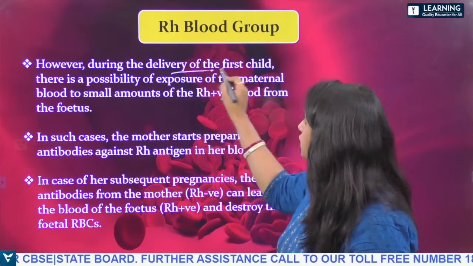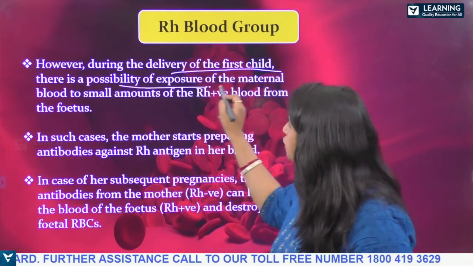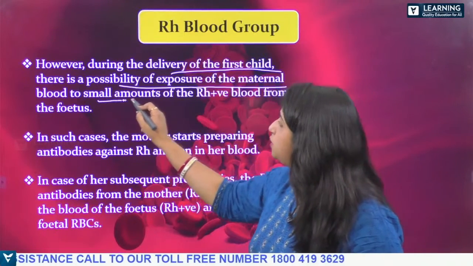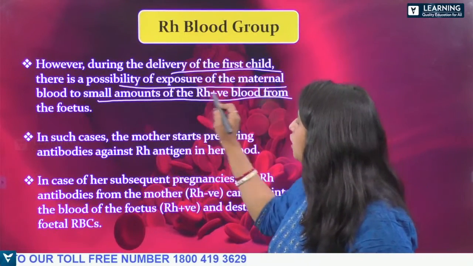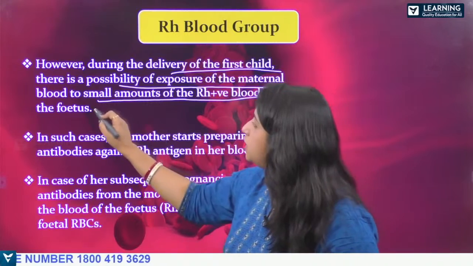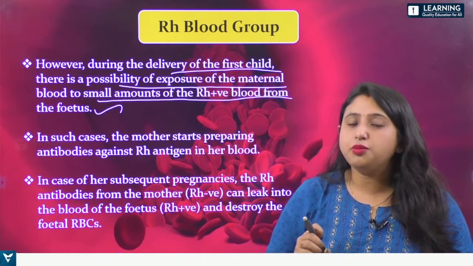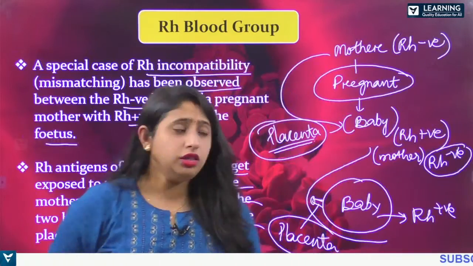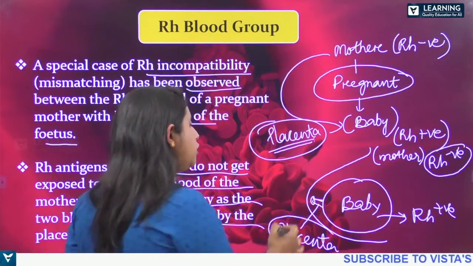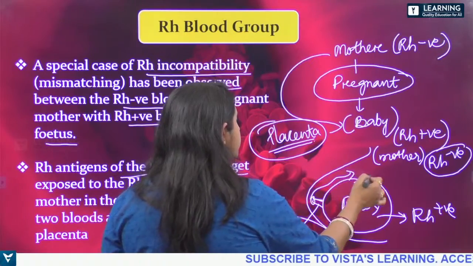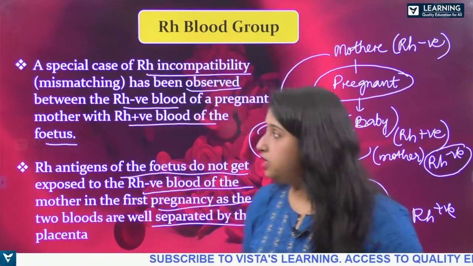However, during the delivery of the first child, there is a possibility of exposure of the maternal blood to small amounts of the Rh positive blood from the fetus. So what happens during the delivery time? There is a possibility that the Rh positive blood could enter into the mother's body during the delivery.